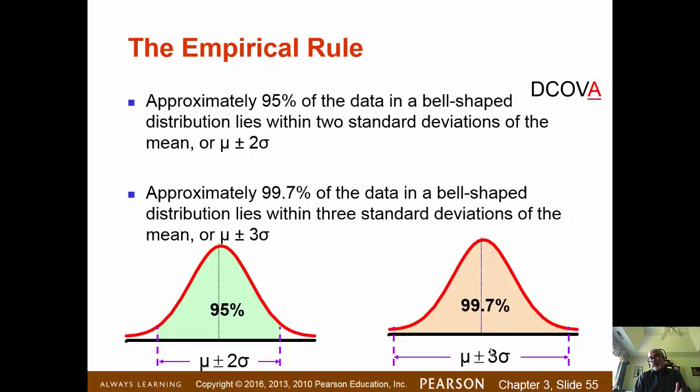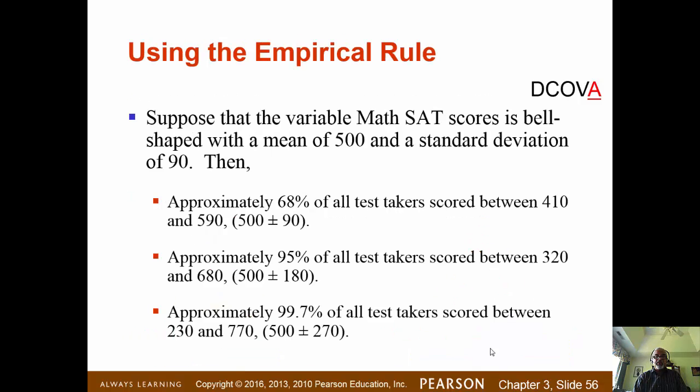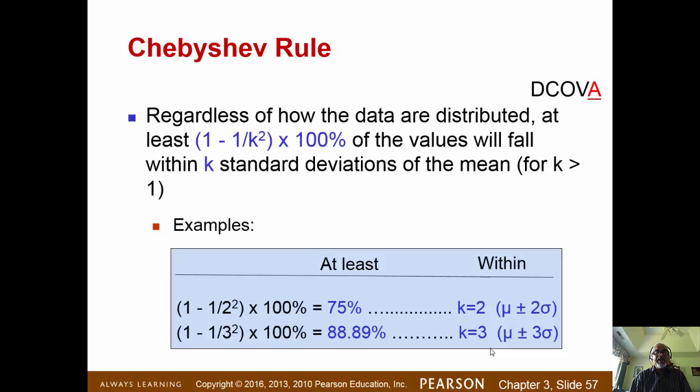But suppose you don't know what the underlying distribution is, then what do we do? For that we have what is called the Chebyshev rule. It works slightly differently. Instead of saying 1, 2, or 3 standard deviations, it lets you choose whatever number of standard deviations you want. So k standard deviations, whatever it may be, from the mean, going k standard deviations in either direction. There is only one caveat: k has to be greater than 1. It cannot be 1 or less than 1, otherwise the rule breaks down.